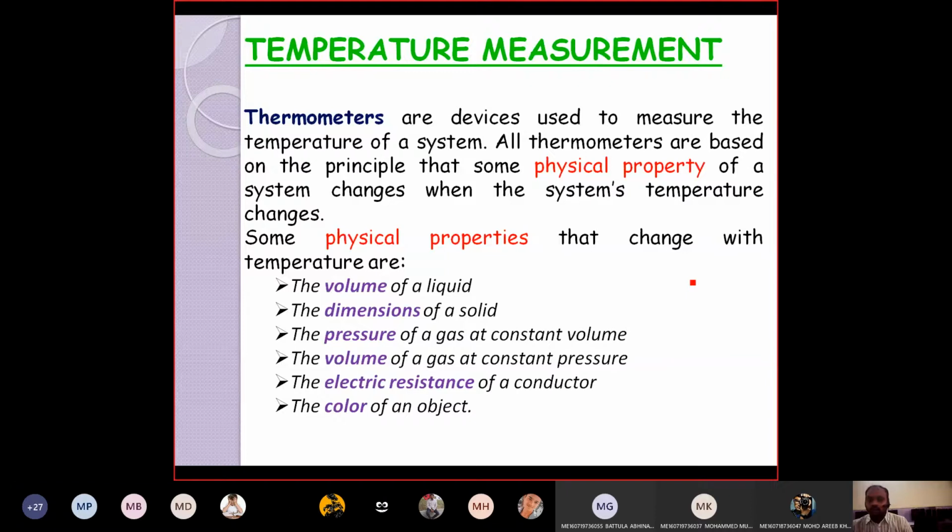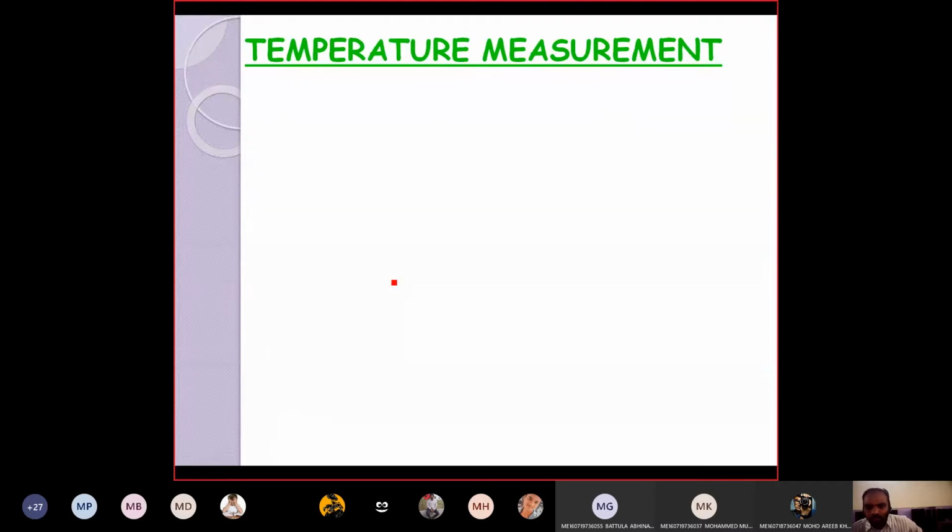Right? And basically, thermometers are the devices used to measure the temperature of a system. And you already studied about glass tube thermometers in your childhood. Okay. So basically, you will use mercury as the thermometric fluid, and nowadays we are using alcohol also, because mercury is toxic. So because of its high toxicity, we are using alcohol also. Okay. And I already discussed these are the thermometric properties we have. These properties are going to change with respect to the temperature. These are called thermometric properties.